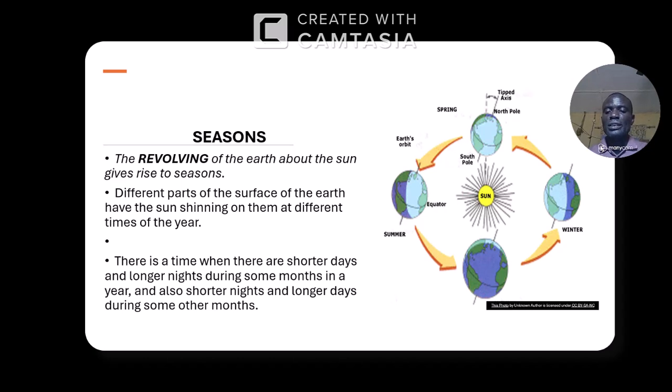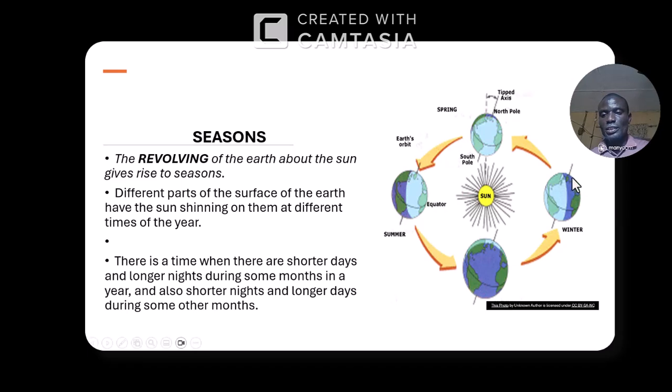Why? As a result of each stage of the revolution, as the earth revolves around the sun, the distance, the position of the earth, and the angle of tilt change. Look at the angle here. This is the North Pole. So the earth is tilted, and it is at this angle. When it is here, the North Pole is tilting away from the sun.